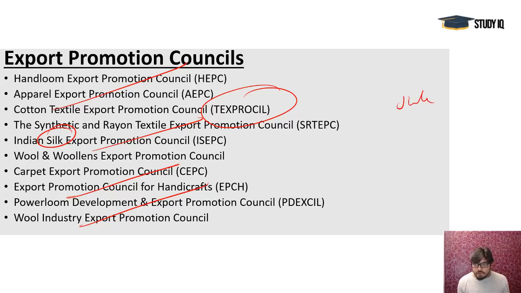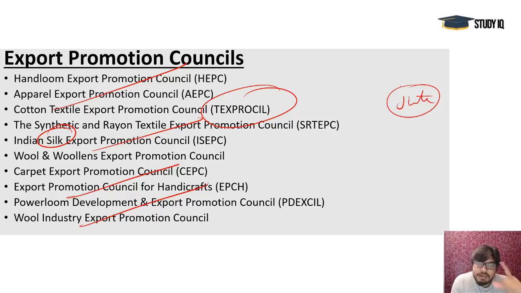Jute is a kind of crop which can only be grown in the delta area, because when it is grown, in that particular year it will suck all the nutrients of the land, so the land becomes infertile after jute's cultivation. That is why every year we need fresh sand and fresh soil there, and that comes with the help of the river in the deltaic area, and that is why jute cultivation happens only in the Bengal region.